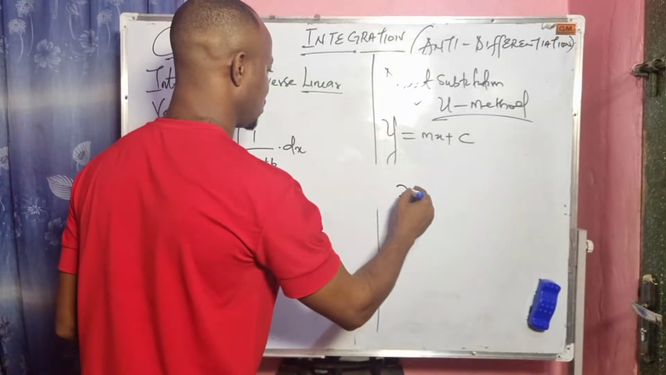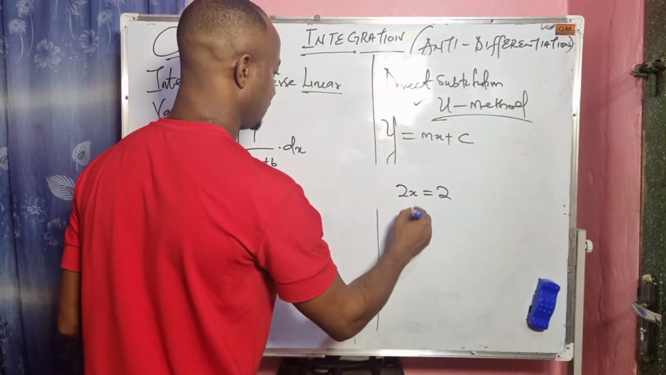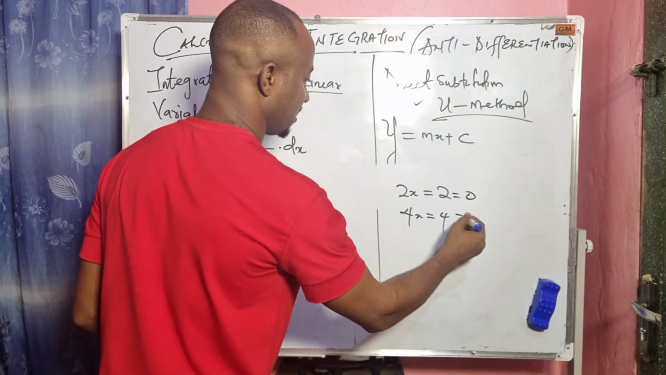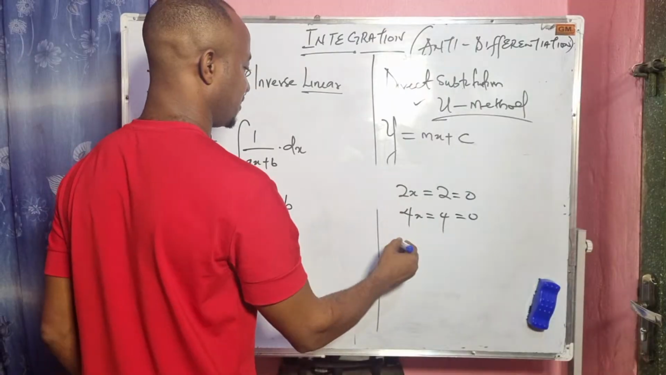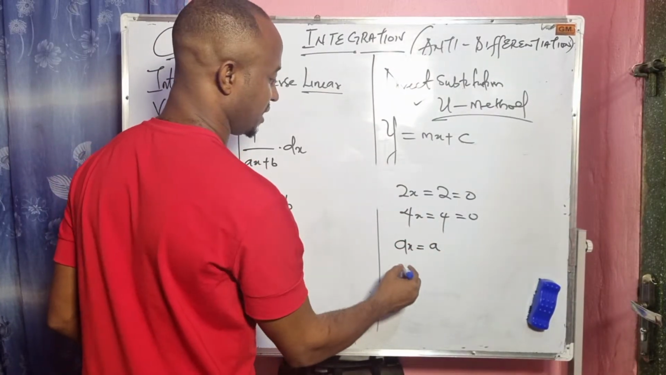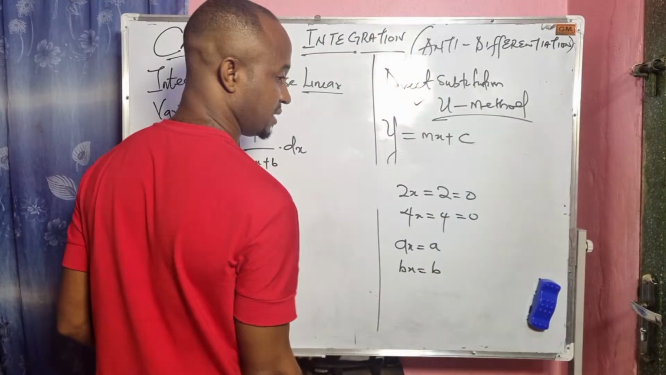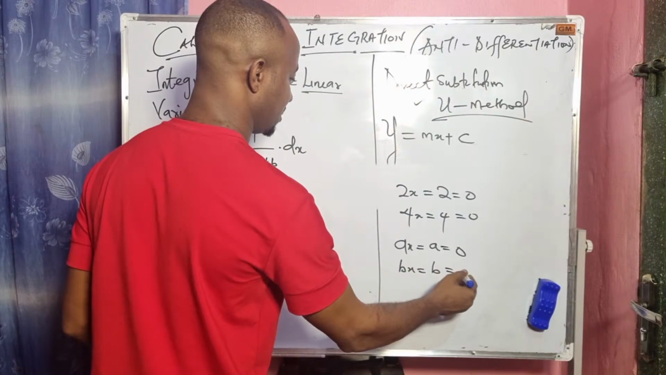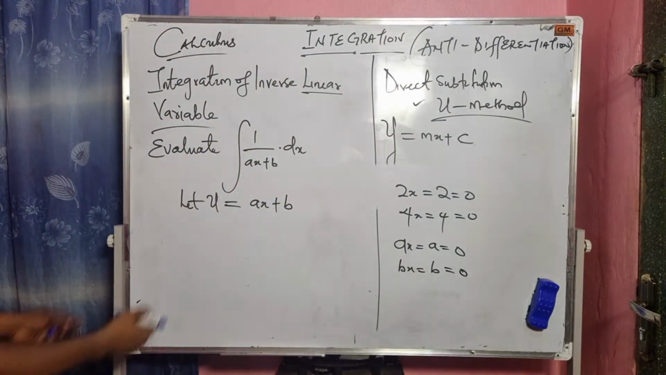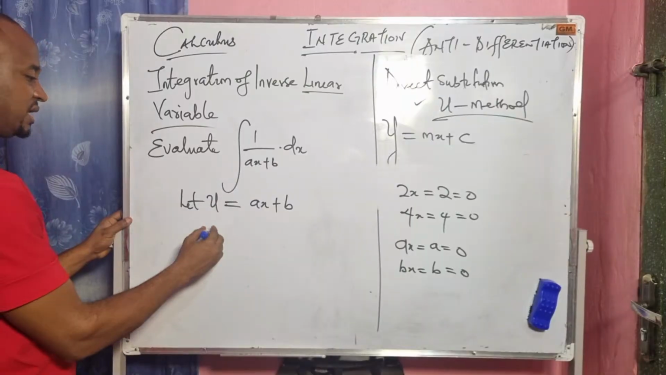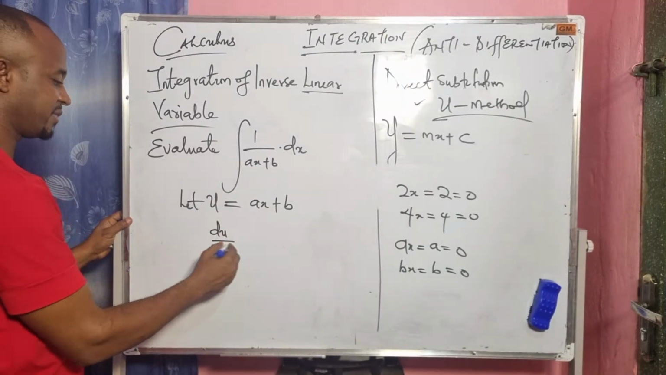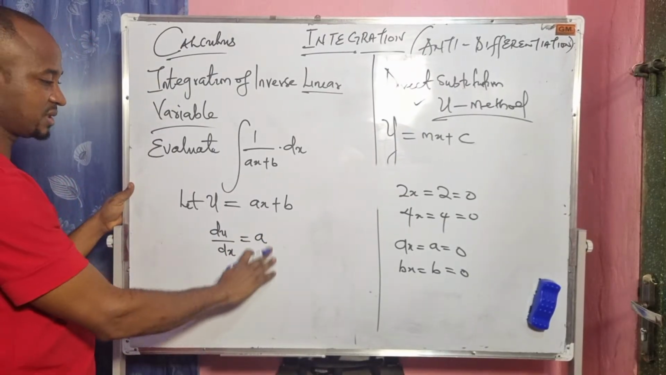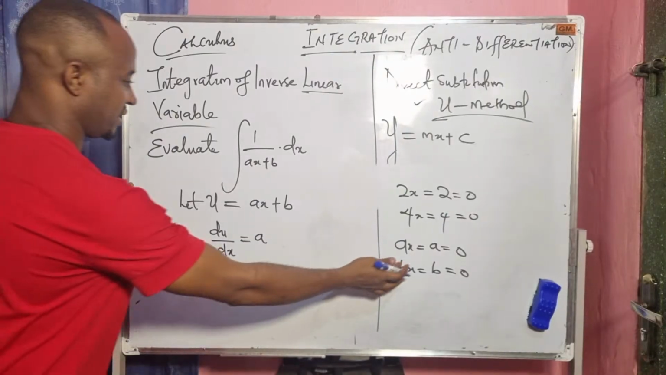If I differentiate 2x, the answer is 2. Differentiate 4x, the answer is 4. When you differentiate 2, it is 0. Differentiate 4, it is 0. So if I differentiate ax, I will have a. Differentiate bx, I will have b. When you differentiate a, the answer is 0. Differentiate b is 0. All right? So I'll say let u equal ax plus b. Then I will differentiate u with respect to x. That will give us a. I've already explained that here.